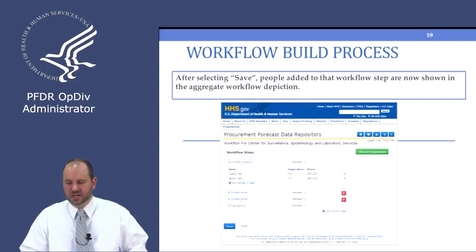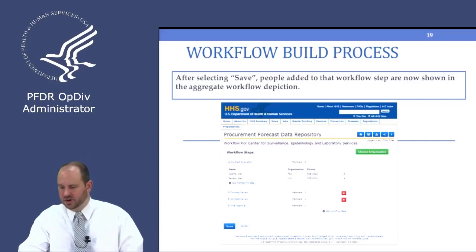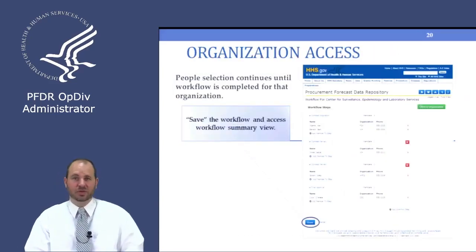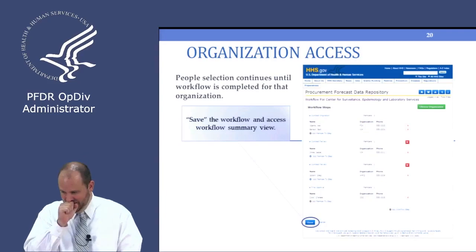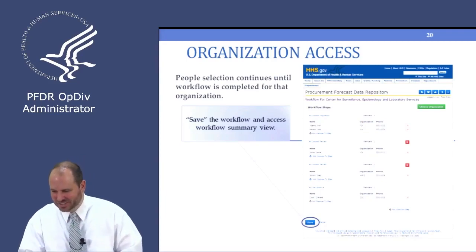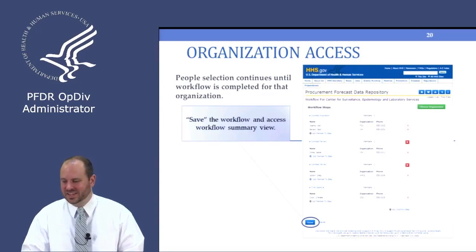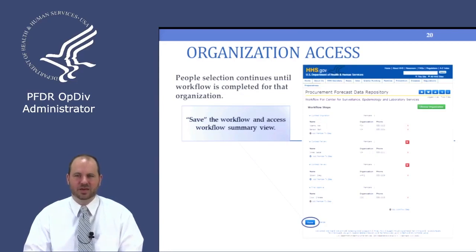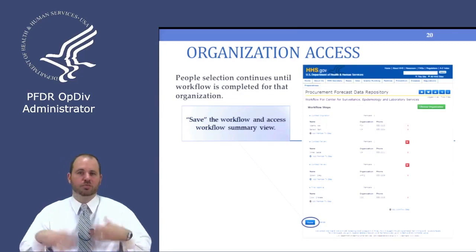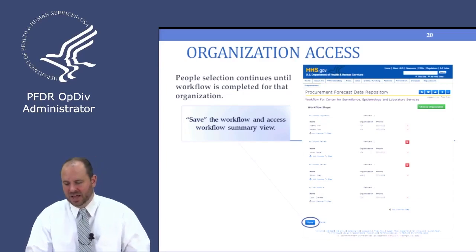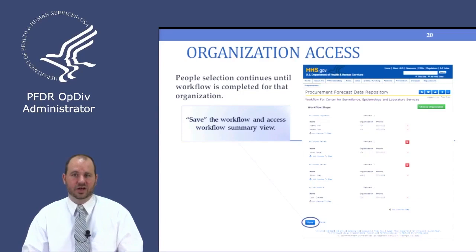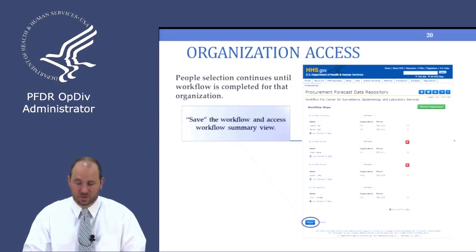So once you've got your people in there, you'll need to go through and add all the people to your steps. If you don't add anyone to the intermediate steps on the page, so the areas with the red box, the contract review steps, when you click Save, it will remove those steps from the workflow. That way the contract opportunity, as it's moving through the process, doesn't get stuck in a step that's got nobody in it to review it.